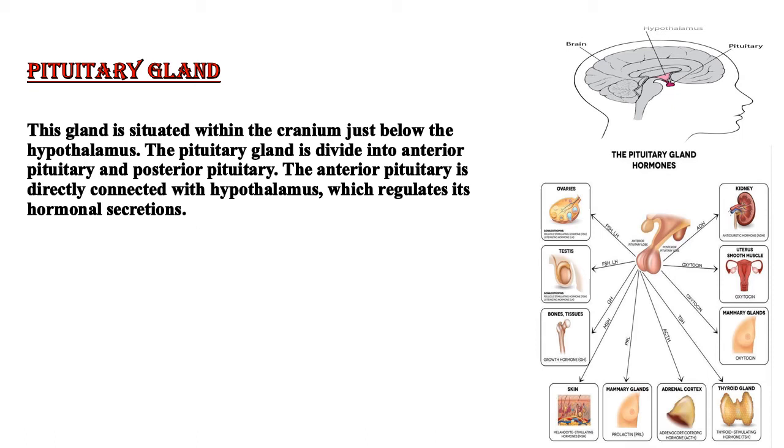The pituitary gland is further divided into the anterior pituitary and the posterior pituitary, where the anterior pituitary is directly connected with the hypothalamus, which regulates its hormonal secretions.